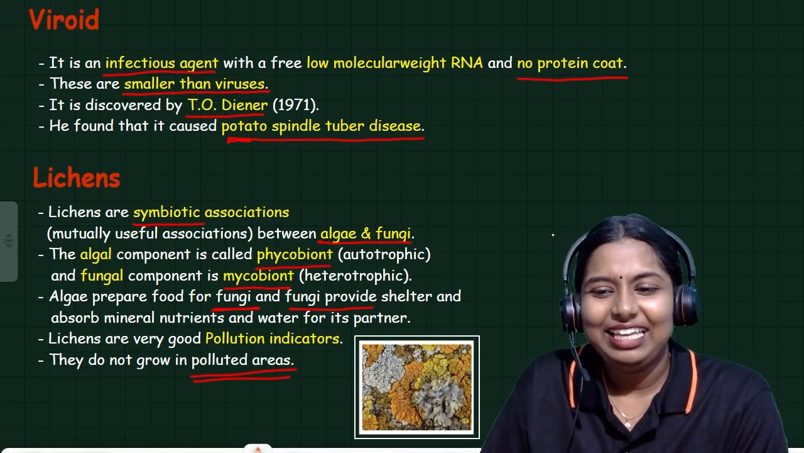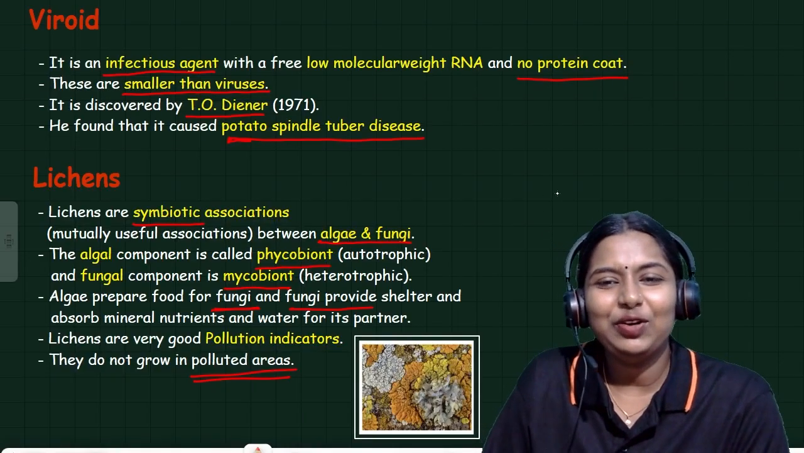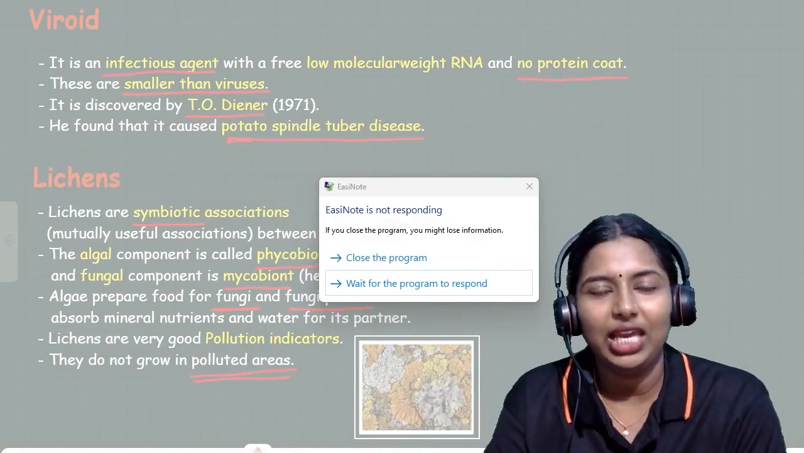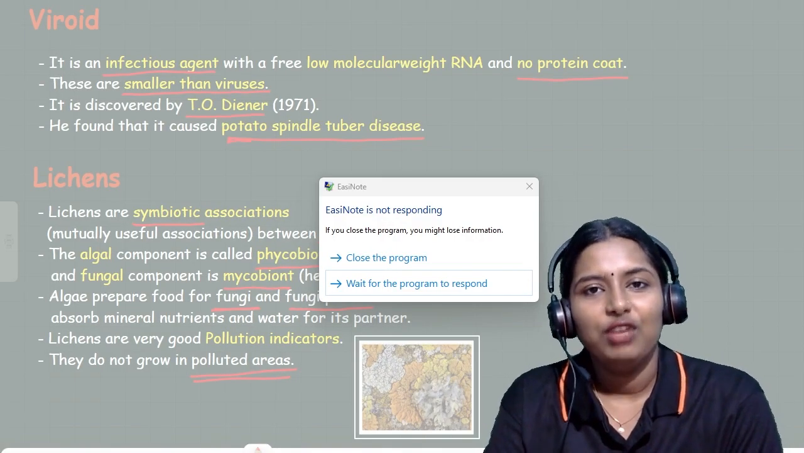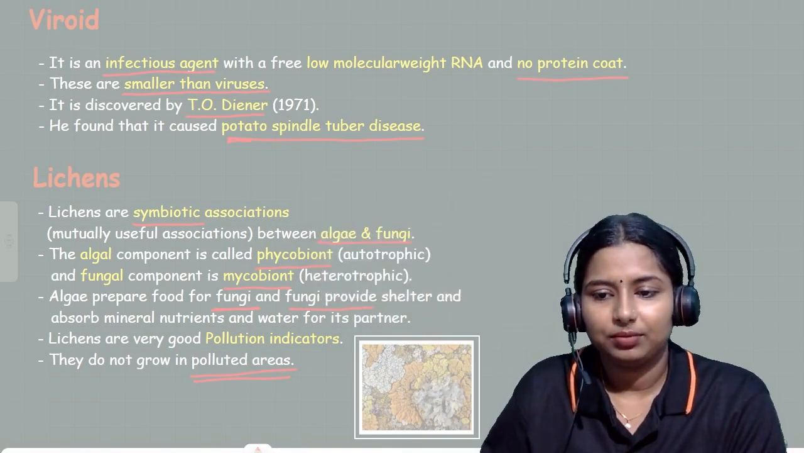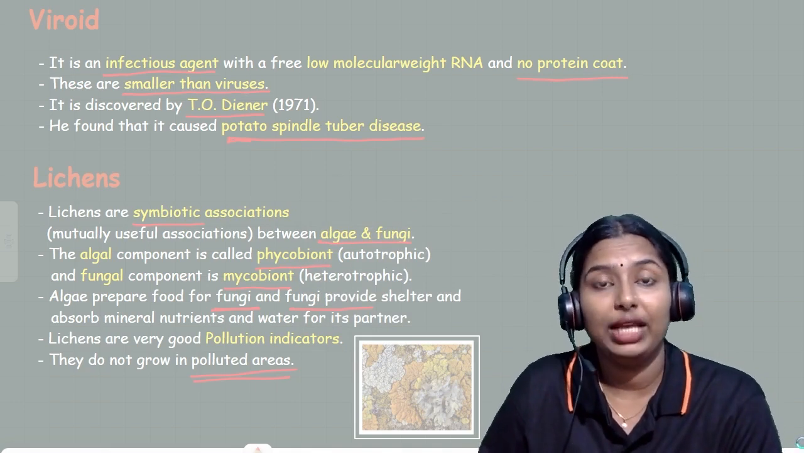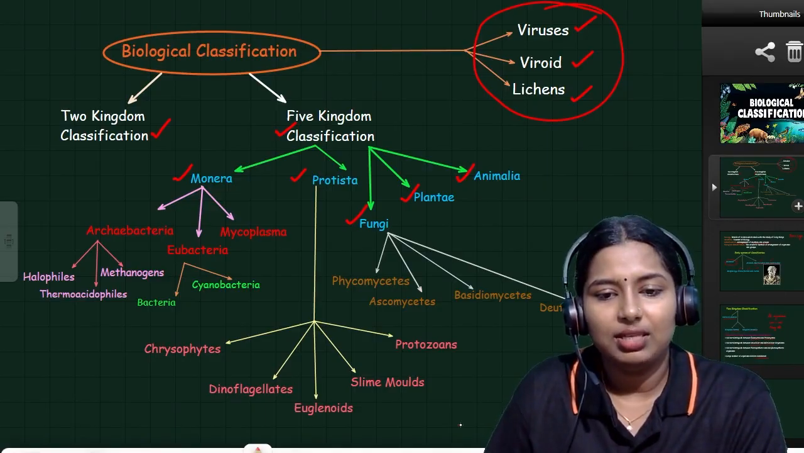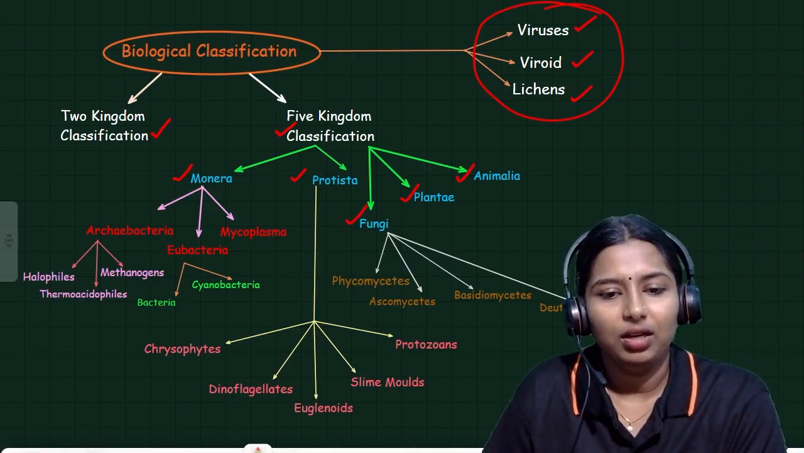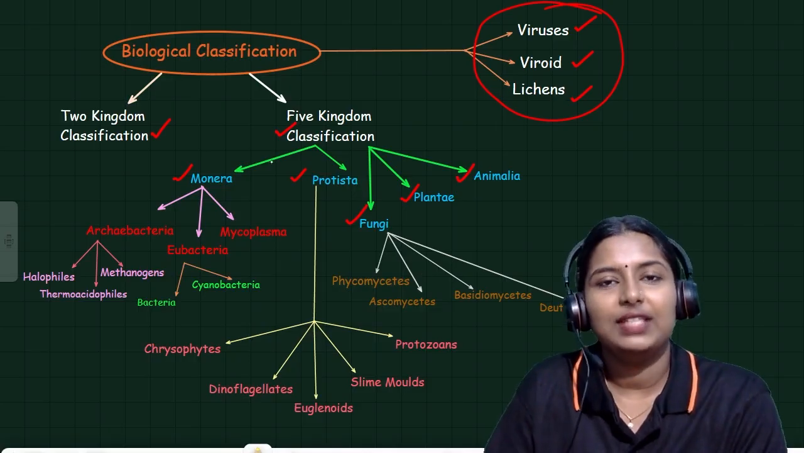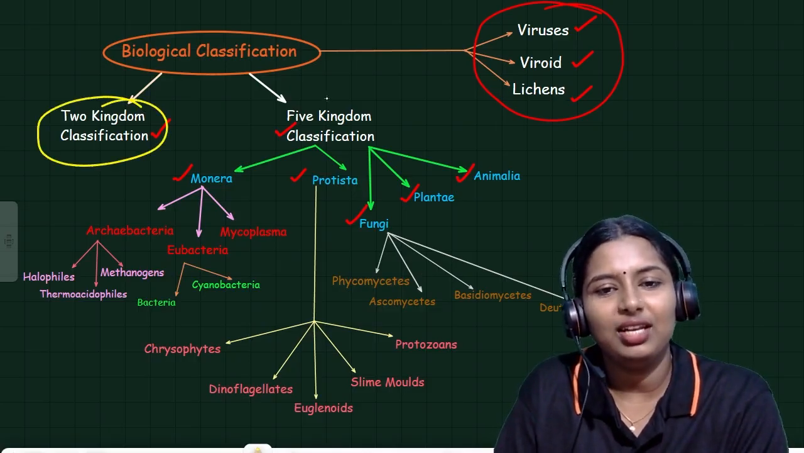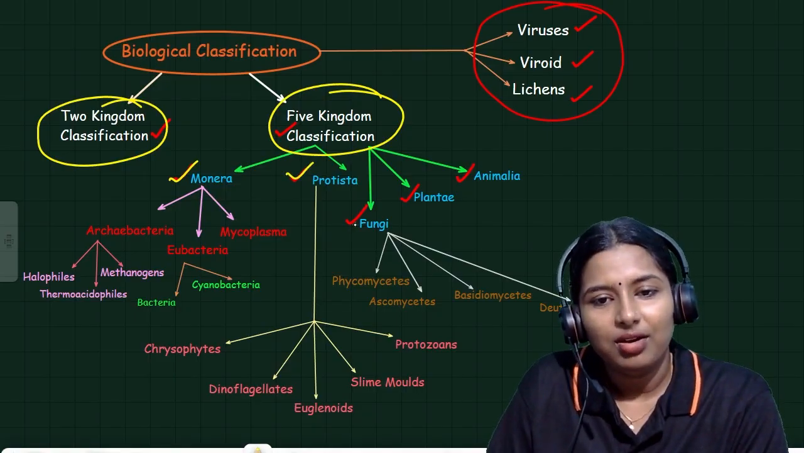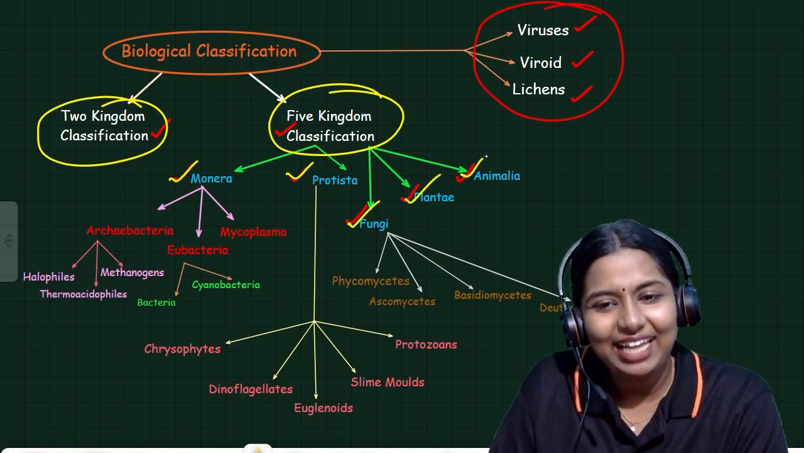Clear? So now we need to summarize the session. In this session, we learned loads of things. I will show the first mind map so that you can easily connect with the chapter. We discussed 2 kingdom classification, 5 kingdom classification: Monera, Protista, Fungi, Plantae, and Animalia.